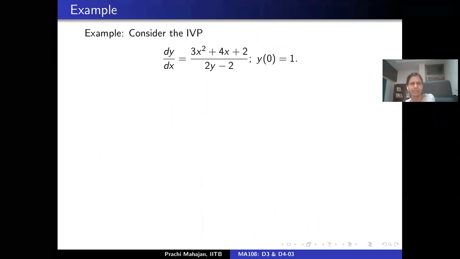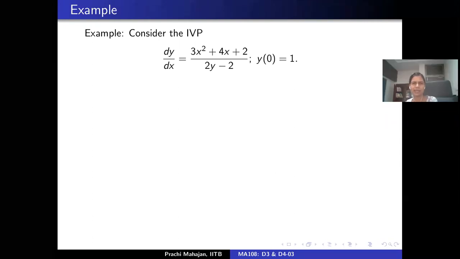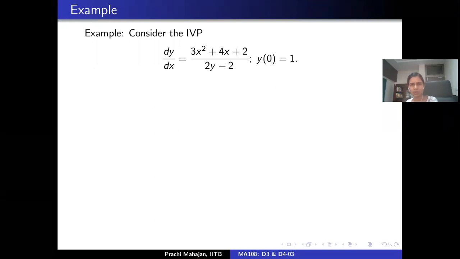You have the following initial value problem: dy by dx is 3x square plus 4x plus 2 by 2y minus 2, and we want y to be 1 at x equal to 0. So how do we solve this initial value problem? Are there any suggestions?